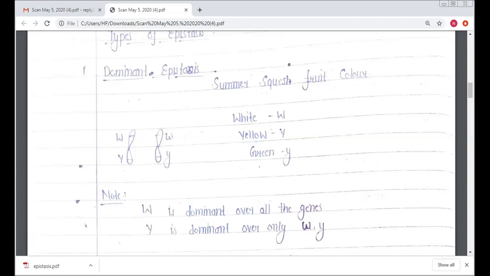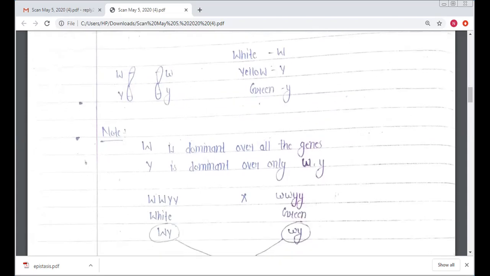Note that capital W is dominant over all the genes, and capital Y is dominant only over small w and small y, which are the recessive characters.